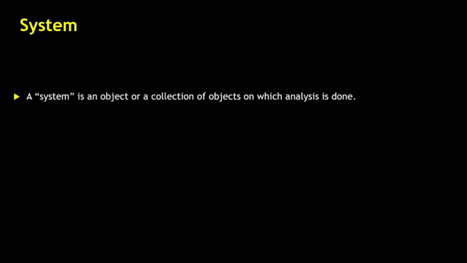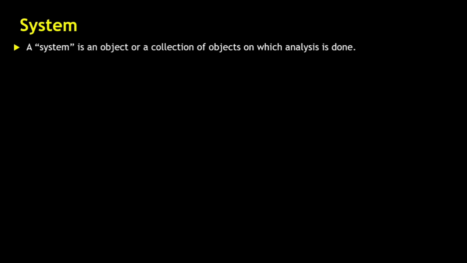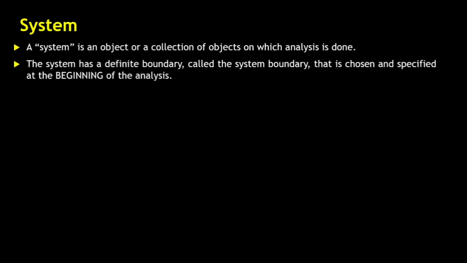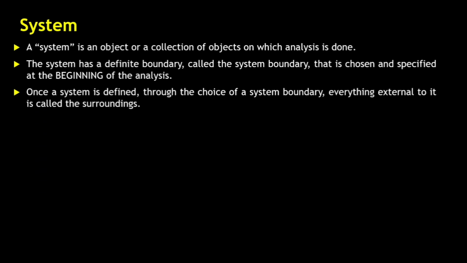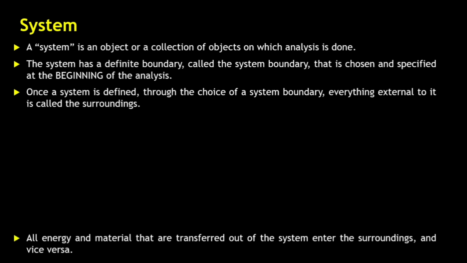What is a system actually? A system is a collection of different objects on which you need to do the analysis. Secondly, a system has a definite boundary and the system boundary has to be chosen at the beginning of the analysis. Once a system is defined through the choice of a system boundary, everything that is external or outside the system boundary is known as the system surrounding.